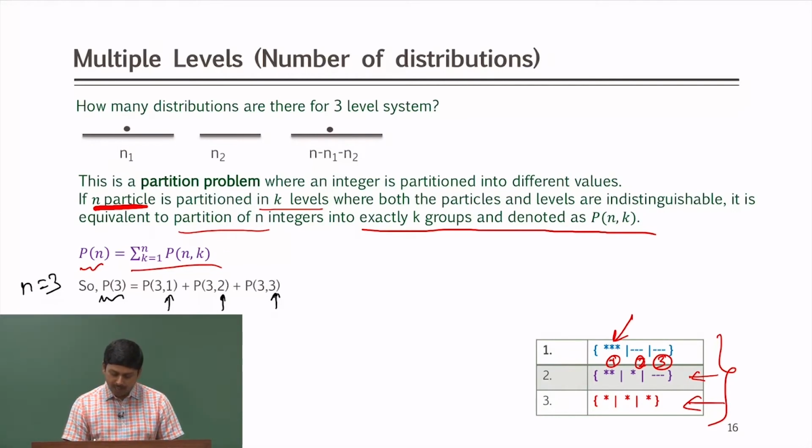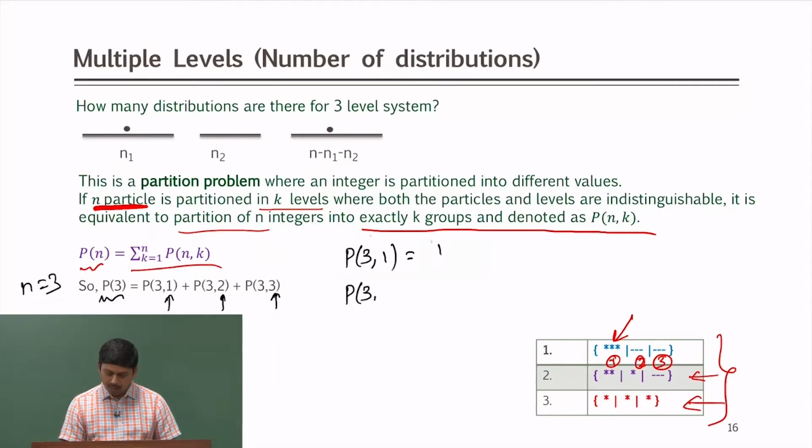How many ways can I separate 3 into one part? Only one way, that is 3. So P(3,1) is 1.